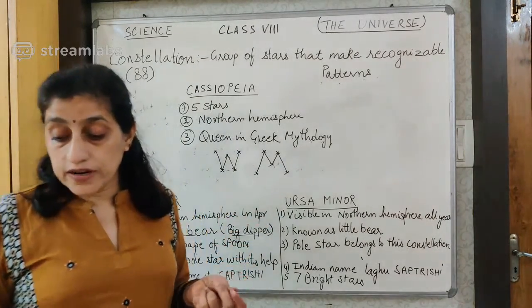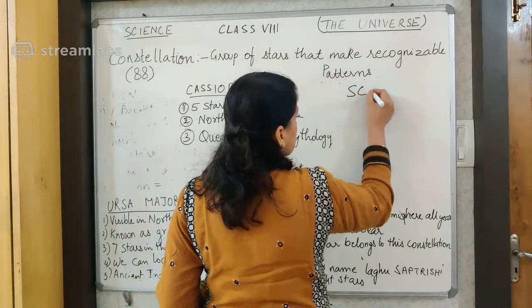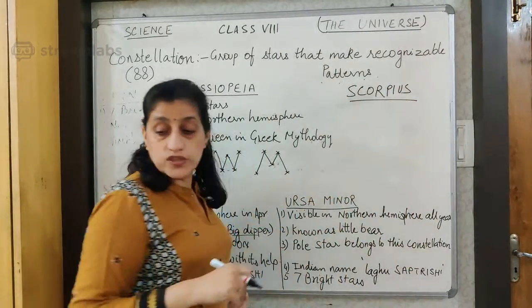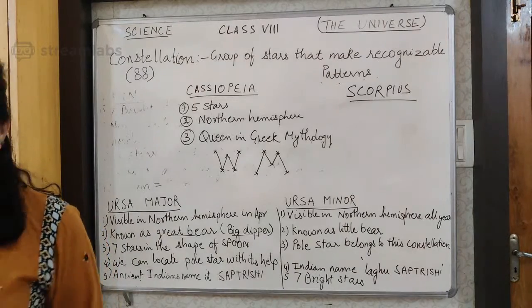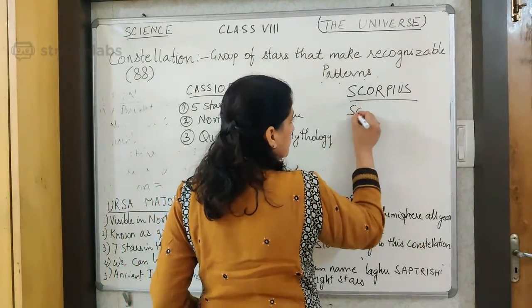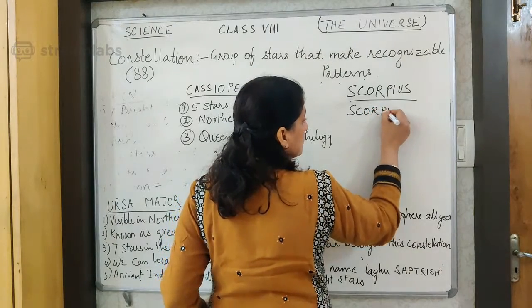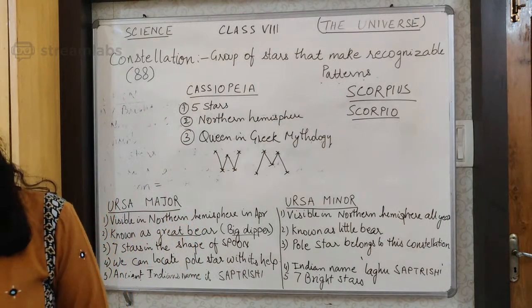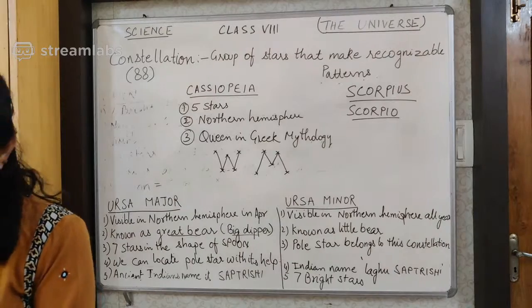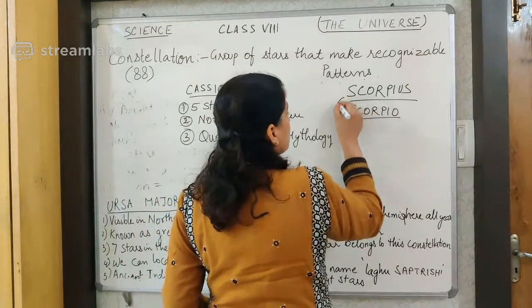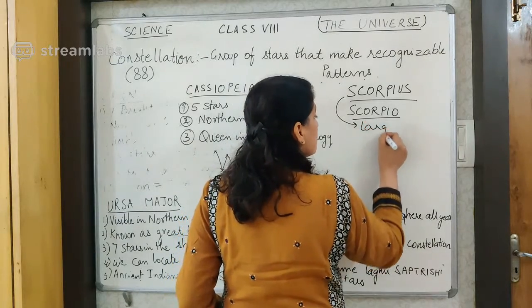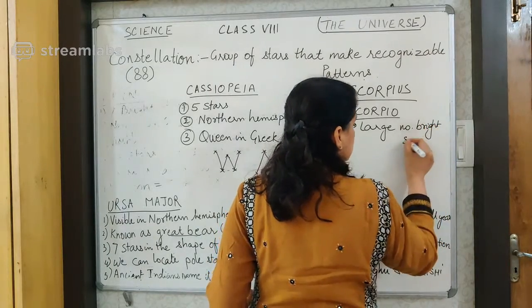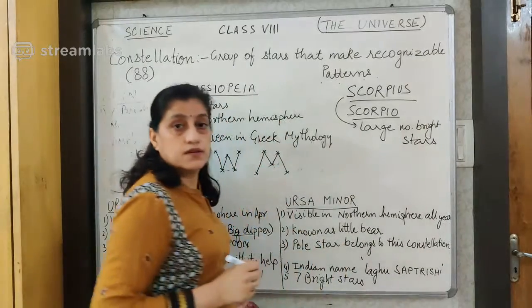Interesting it is. And now we will come to one last one, that is Scorpius, the last of the constellations we have to study here. Scorpius comes from the word Scorpio. What is Scorpio in Hindi, children? Yes, that's the Bichu. Now this Scorpius is made up of a large number of bright stars.